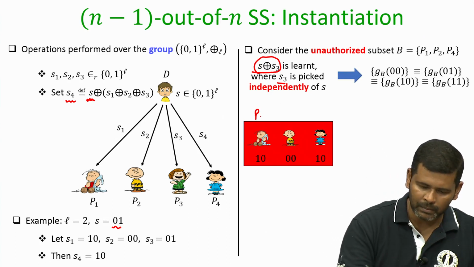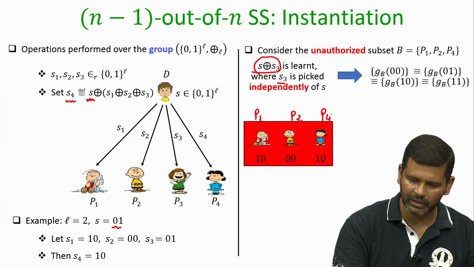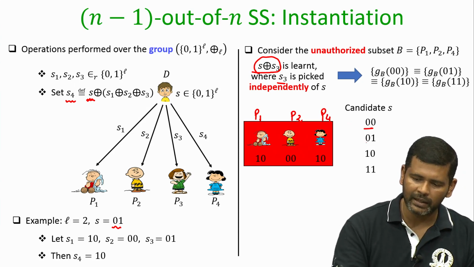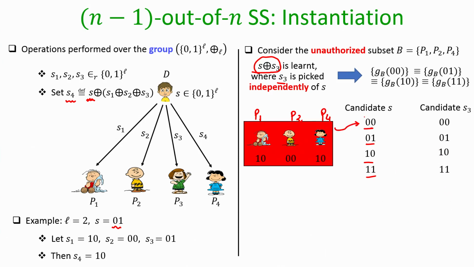For them the candidate S could be these 4 values, and it turns out that for every candidate S they think the dealer has, there is a corresponding missing S3 which the parties in B do not learn. Since S3 is picked uniformly at random, any of these 4 executions could have happened and the parties 1, 2 and 4 have seen the shares 1 0, 0 0, 1 0.